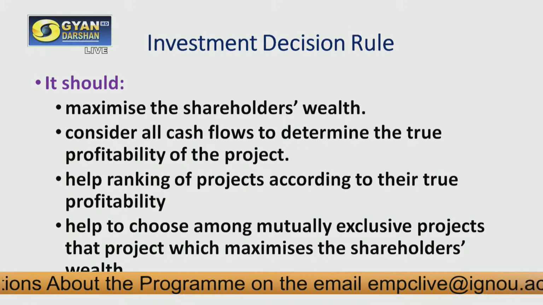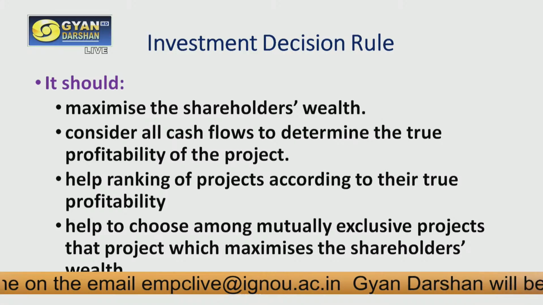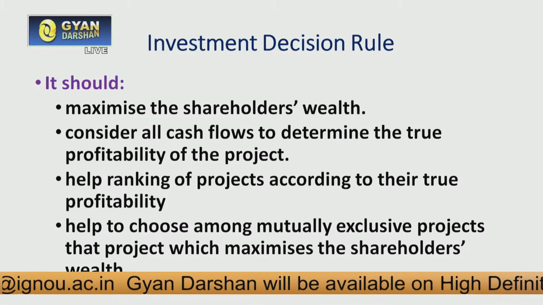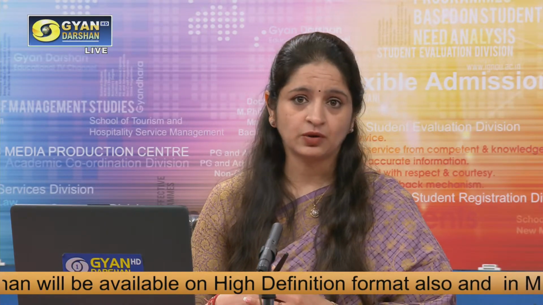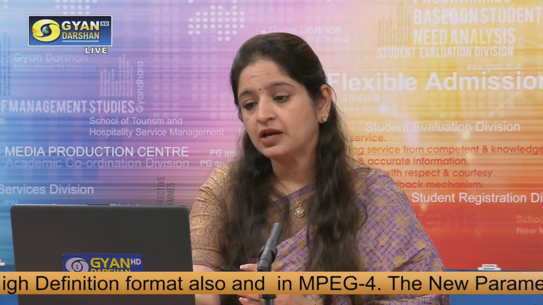It should help us to choose among mutually exclusive projects. That means if we have 2 projects and we have to select one and reject the other, we should be in a position to take such decisions. Okay, which one amongst these 2 is best for us.